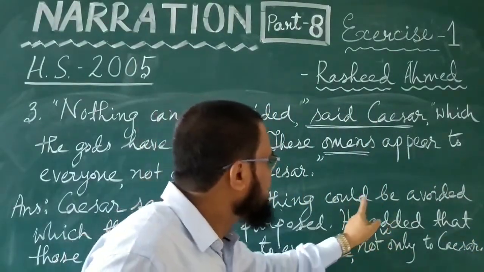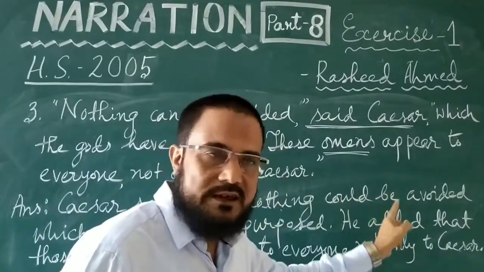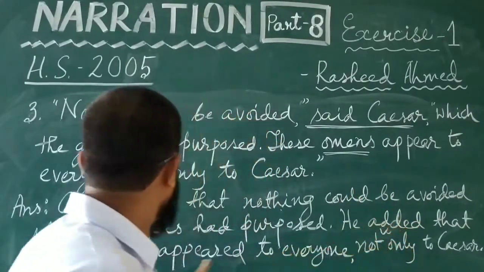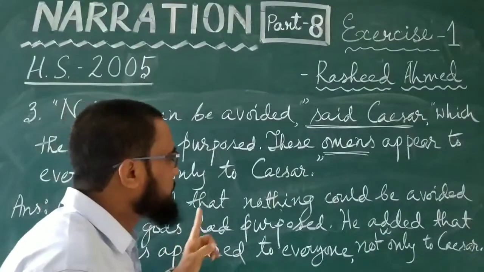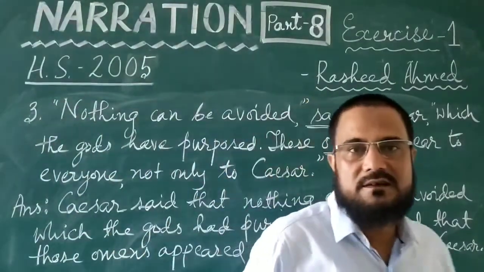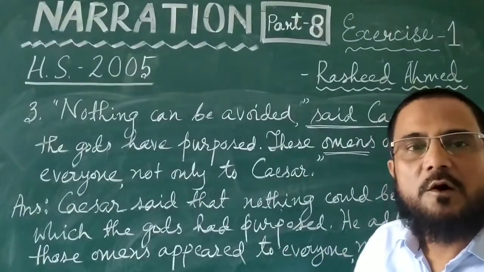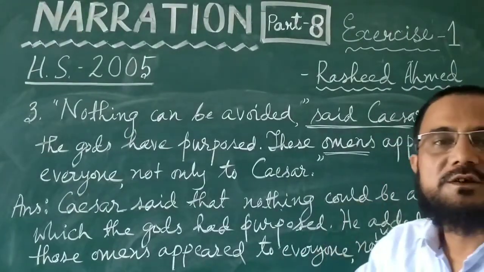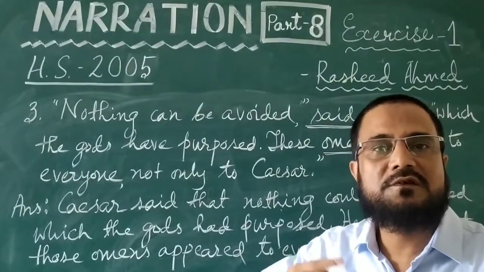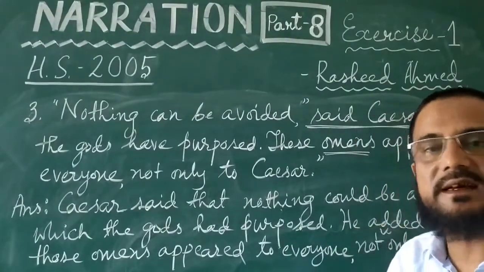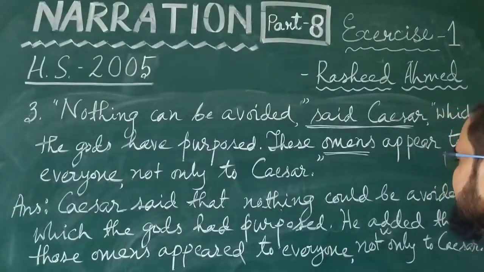Or even without using this he added or he also said, you can just say from here, those omens appeared to everyone, not only to Caesar. Or you can say, he added that those omens appeared to everyone, not only to Caesar. Or you can say, he also said that those omens appeared to everyone, not only to Caesar.